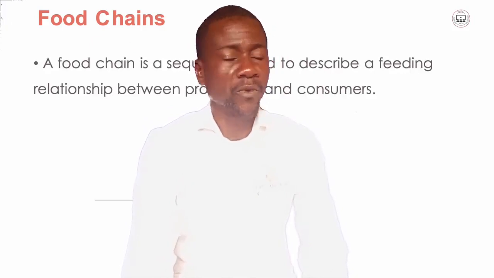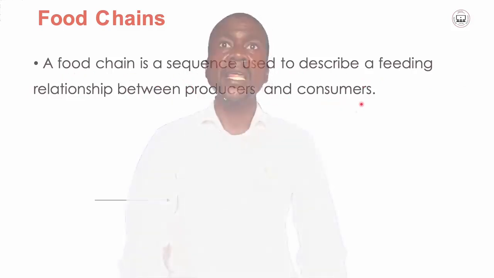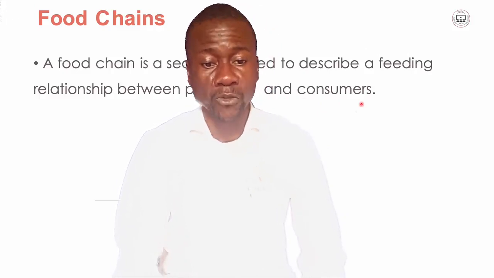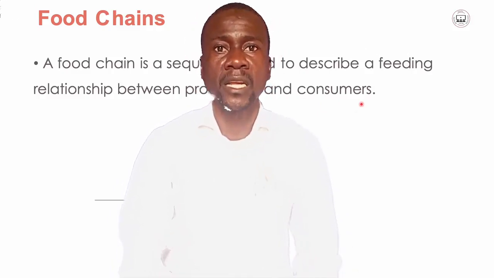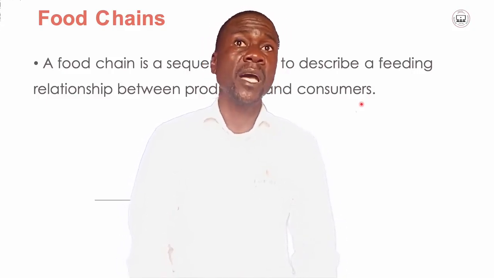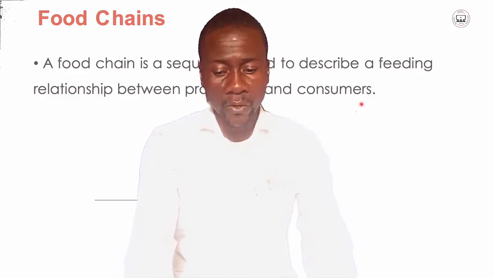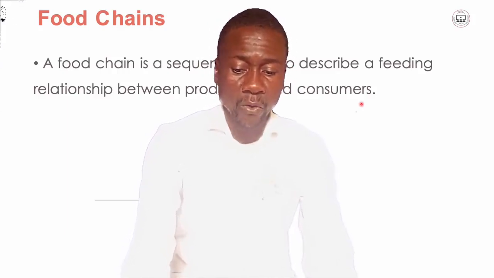So the definition of food chain could be: a food chain is a sequence used to describe a feeding relationship between producers and consumers. Which means there are organisms which are regarded as producers, while there are other organisms which are regarded as consumers. So those which are being eaten by other organisms can be regarded as producers, and those who eat those other organisms can be regarded as consumers.